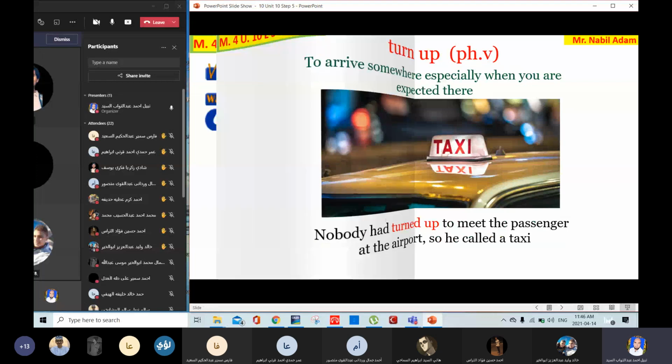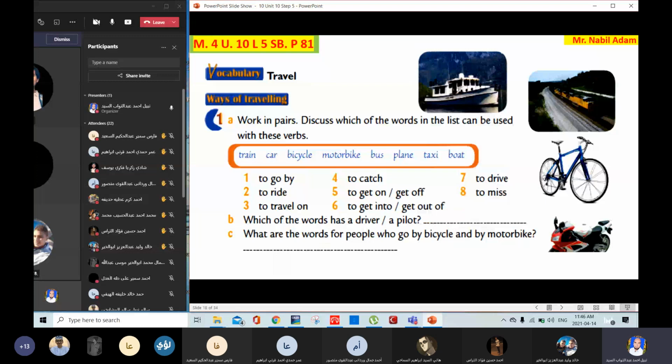Now, look at the pictures here on Students Book, page number 81. Please have a look at these pictures and these phrases. Here we are going to learn some vocabulary concerning ways of traveling. How do people travel? They can travel by train, by car, by bicycle, motorbike, bus, plane, taxi, boat. These are different means of transportation.